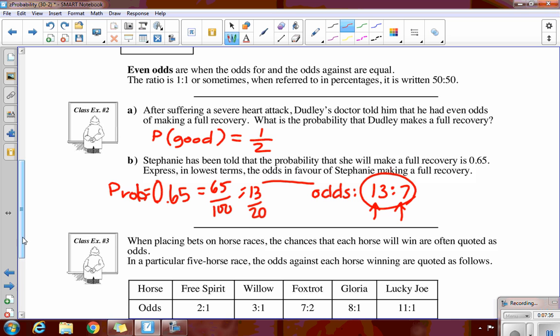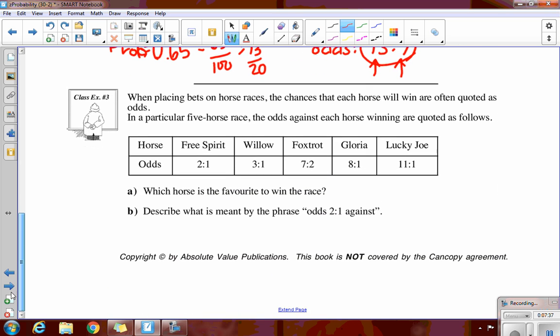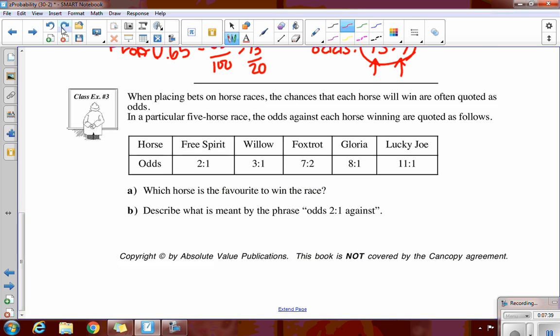Now, reading over this next part, when I looked at it, I wasn't particularly fond of the question. Well, we'll read and see. When placing bets on the horses, the chances that each horse will win are often quoted as their odds. But now it says in this horse race, the odds against each horse winning, so they're saying that this horse loses.